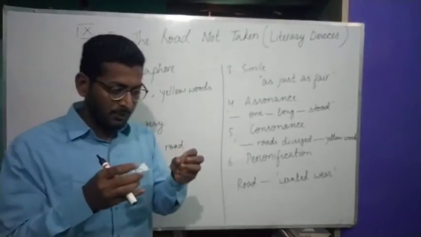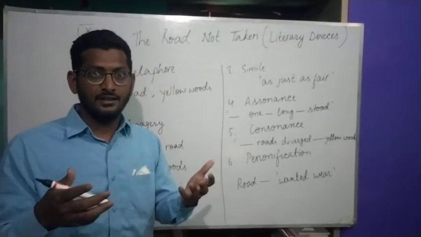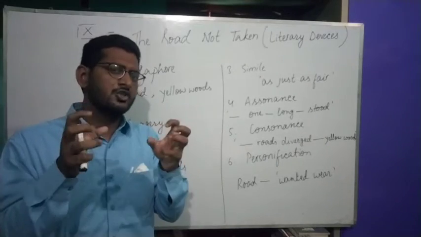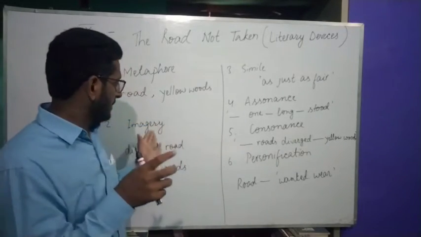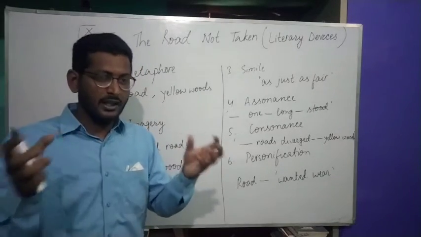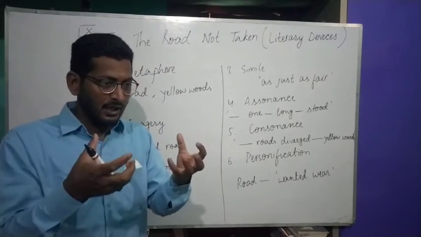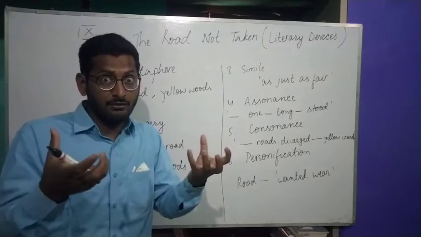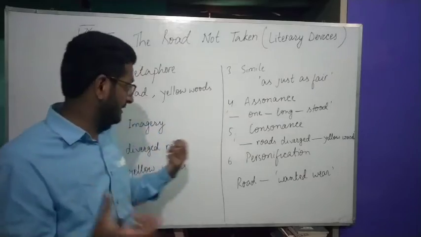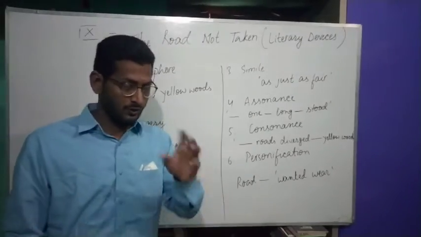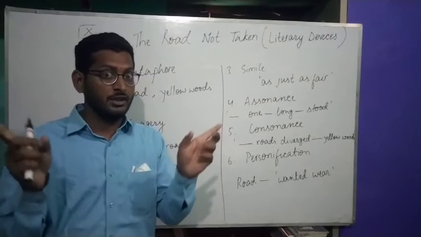So when a poem utilizes a strong sense of our five sensory organs, any word or phrase that appeals to our senses, our perceptive strength, that is imagery. As an example, diverged road. You see it in the poem, diverged road.